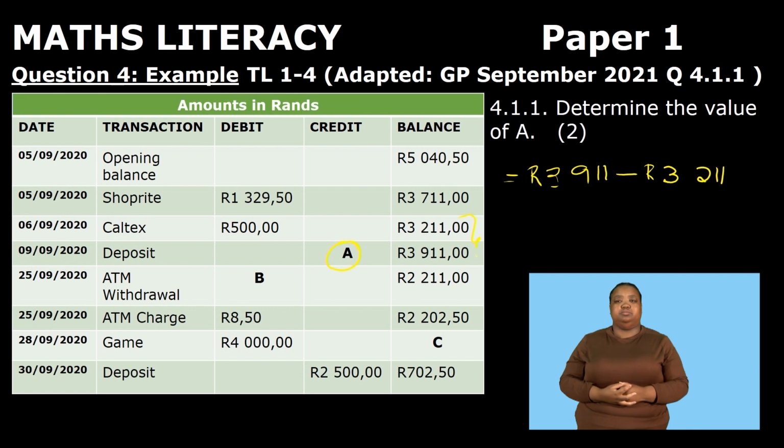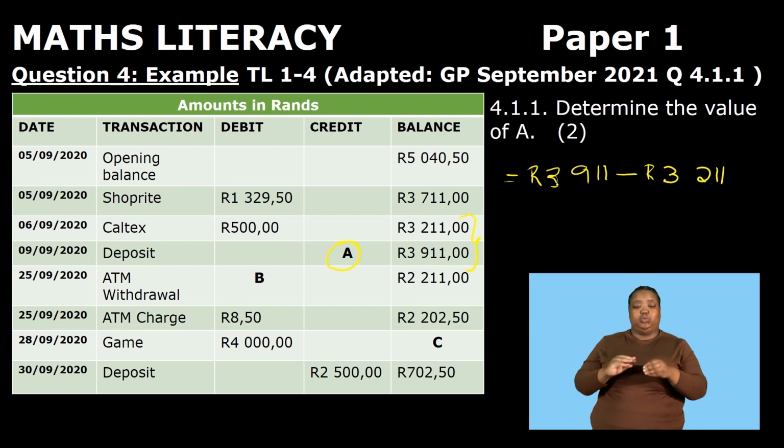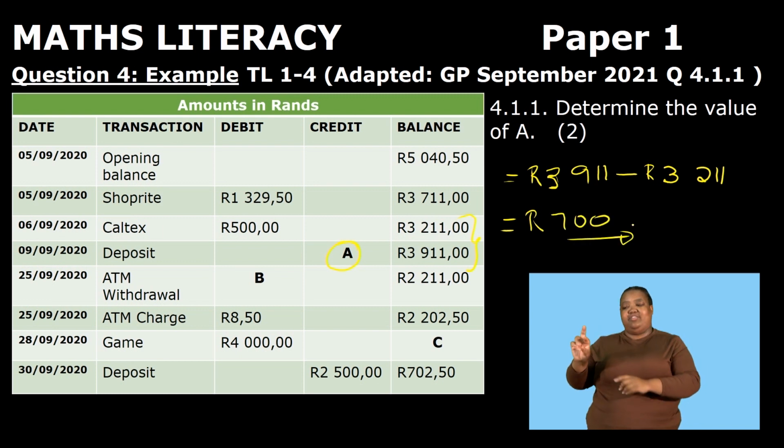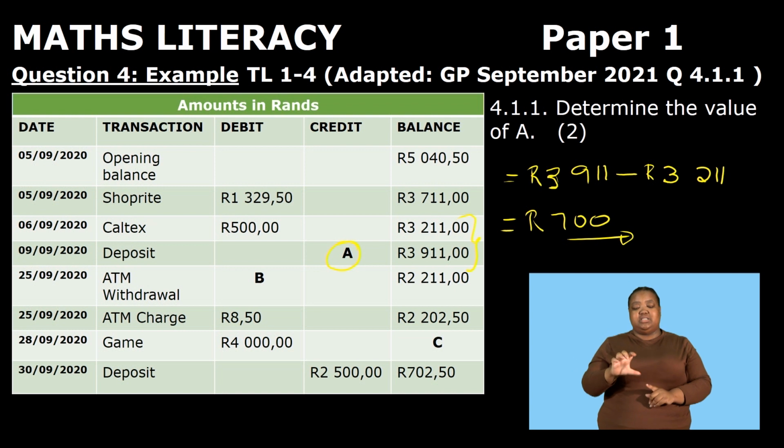We are doing this in order to find the total amount that was deposited into this account. So now if you subtract these two values, you are going to get 700. So it means 700 was deposited as a credit, which is the value of A.